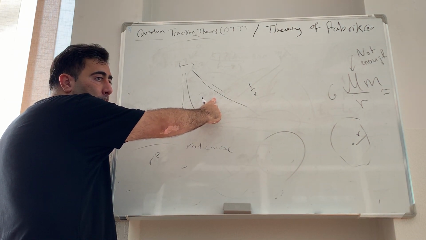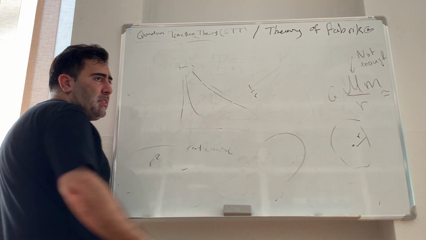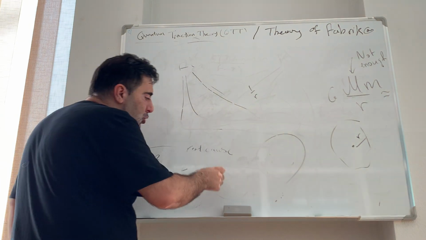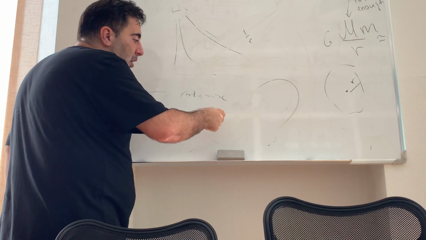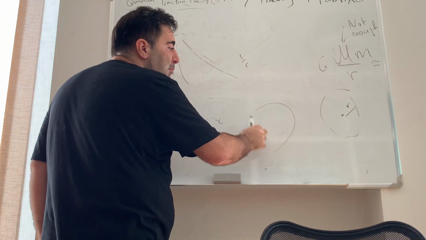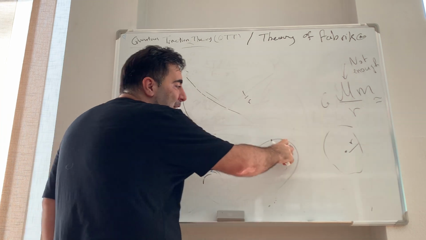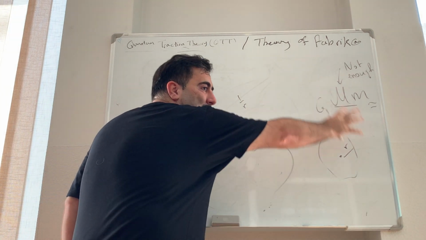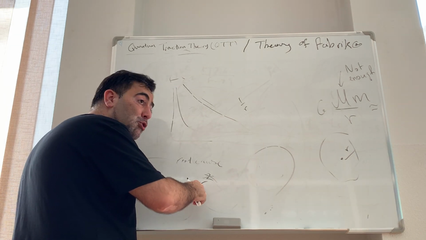But our dependence will change, we hope. R is irrelevant in this. That's why we don't need R squared. We just need the distribution of the mass, which will be R. Exactly, it will be R. We will need the distribution of mass in a certain space, which is a galaxy. We don't need R squared.